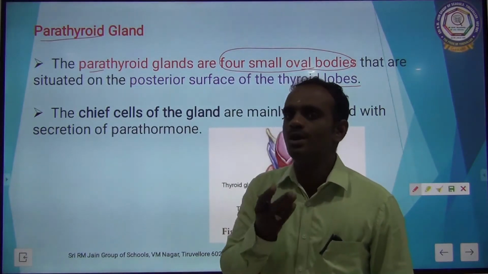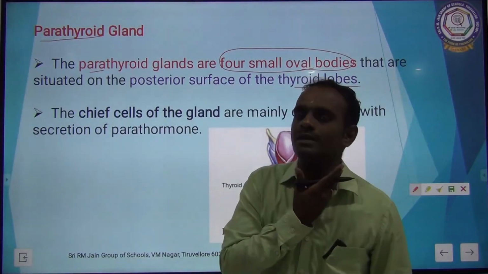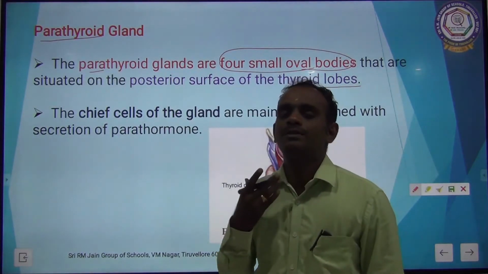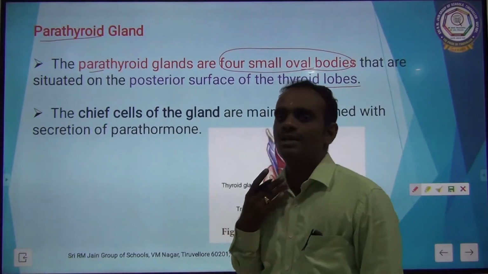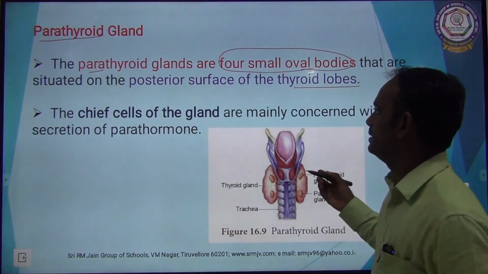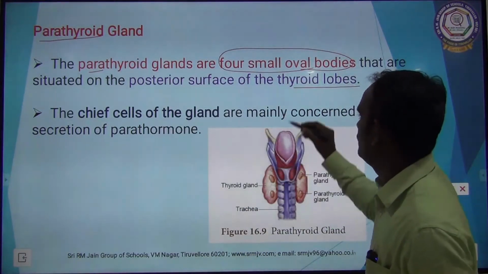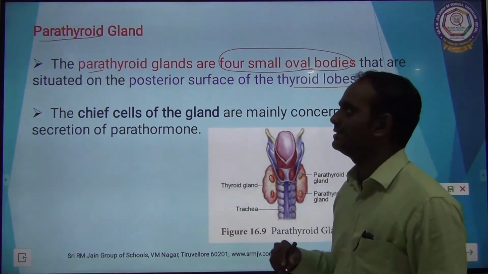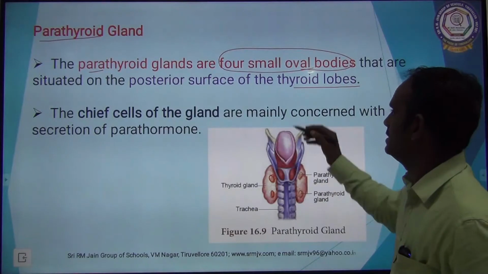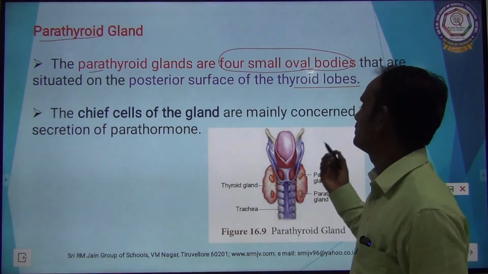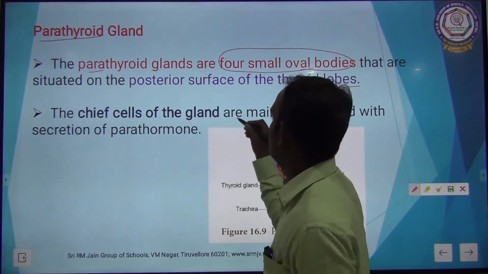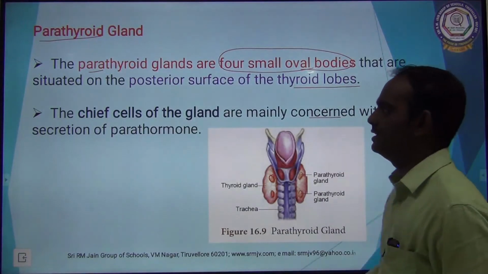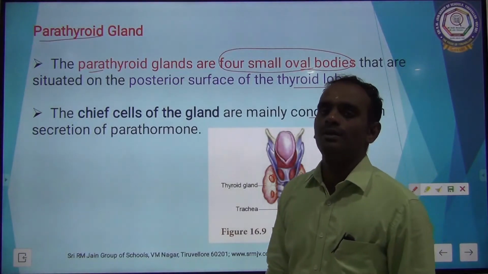So parathyroid is a gland having four small oval shaped bodies situated on the posterior surface of the thyroid lobes. The chief cells of the glands are mainly concerned with the secretion of parathormone.